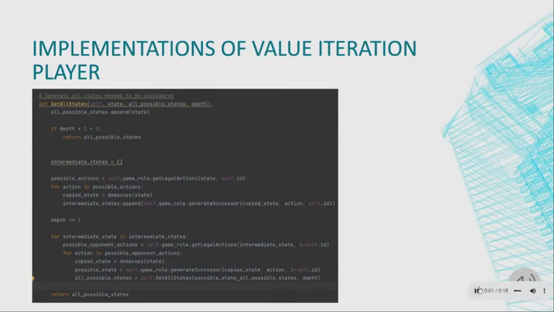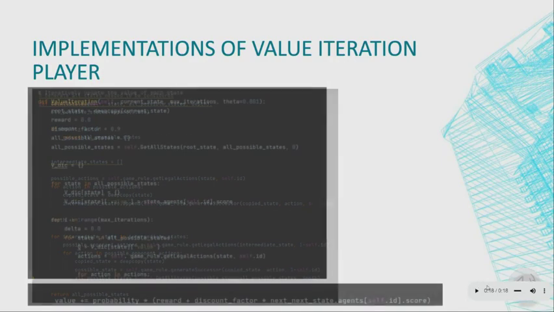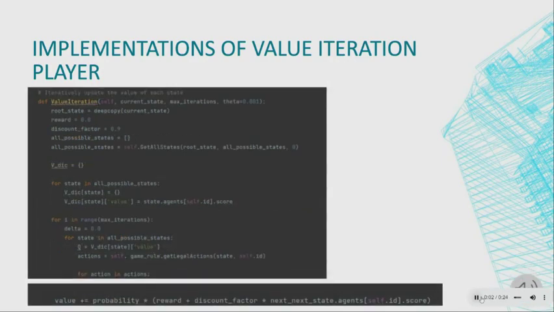For the implementation of the value iteration agent, first we model the MDP. Every state of Inch can be regarded as a state of the MDP. Due to the time limit, we only choose the root state every time we need to select an action, as well as the possible states after one pair of actions done by two players. The transition probability is equal for all transitions, which is one over the number of actions that can be done by the opponent player. The discount factor is set to 0.9. Afterwards, we used value iteration to iteratively calculate the value of each state and set the max number of iterations to 10. At last, we select the action with the largest Q value as the player's next action.